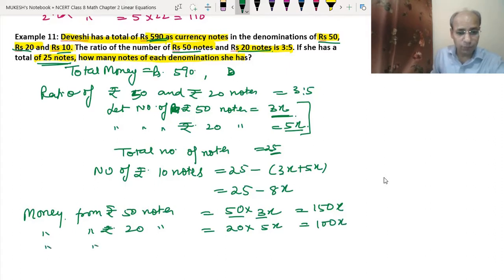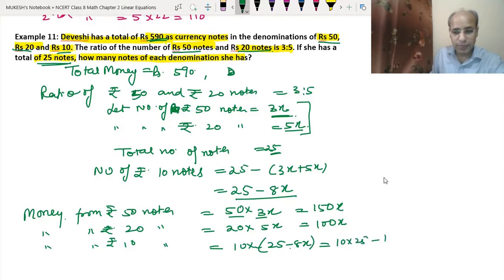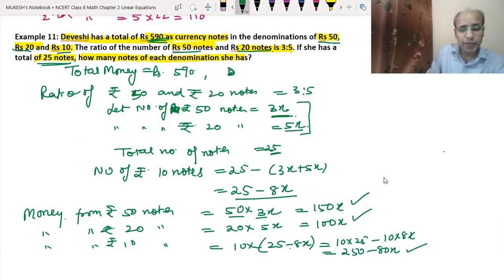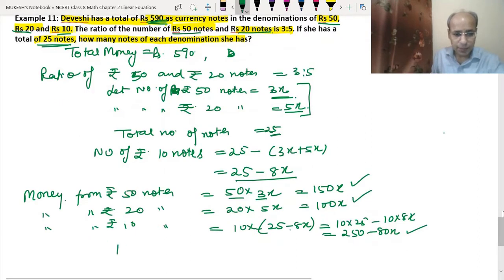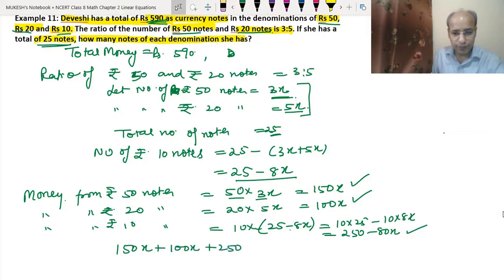Okay, and money from rupees 10 notes will be equal to 10 into (25 minus 8x). So we can open the bracket: 10 into 25 minus 10 into 8x. Using the distributive property, that becomes 250 minus 80x. Now the total from this, this and this is 590. So that means 150x plus 100x plus 250 minus 80x is equal to rupees 590.